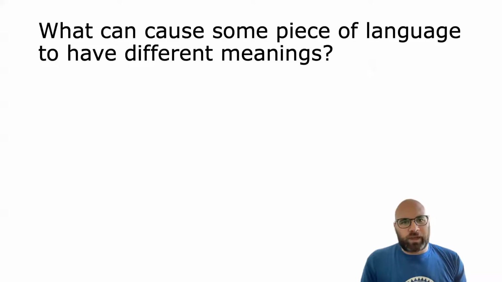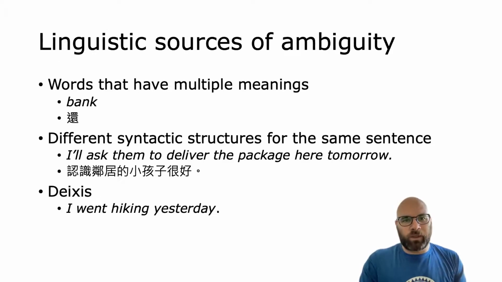So the first question we have to think of is what can cause something to have different meanings, right? If a person says something and it means other things, what are the sources of those other meanings? Where do those other meanings come from? One way that we can have different meanings is from linguistics, right? So language is inherently ambiguous, and there are lots of ways that ambiguous language can make one sentence have different